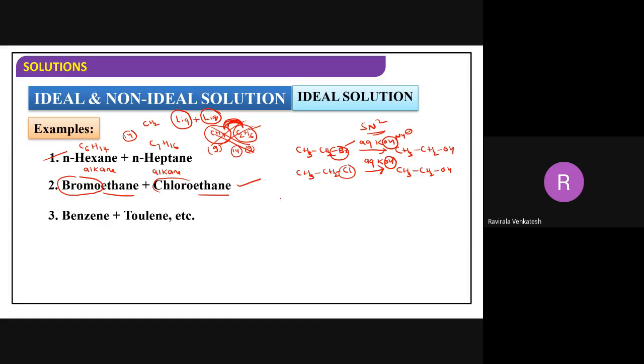Benzene and toluene can be taken. Benzene looks like this, and this one is toluene. So how can we distinguish whether it is a gas or a liquid? Based on the lower molar mass. Isn't it? Formaldehyde.